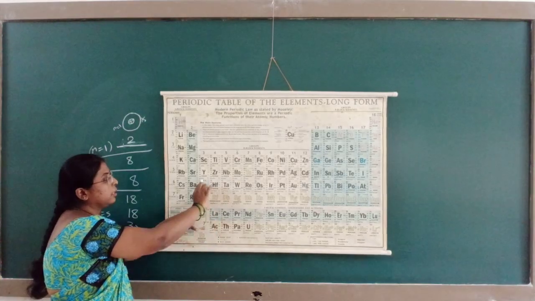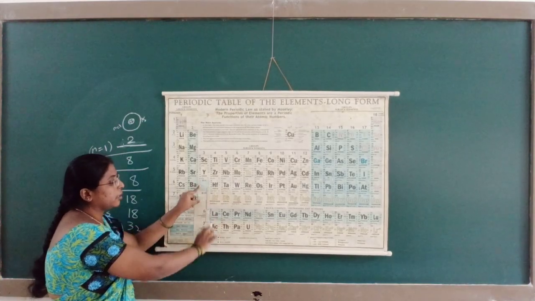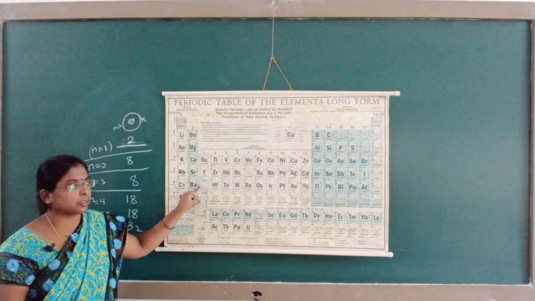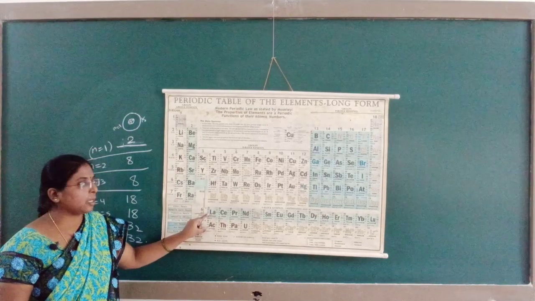These two come here. Since there is no space, they are kept at the bottom of the periodic table, and they also show different properties. Hence they come as F block elements.